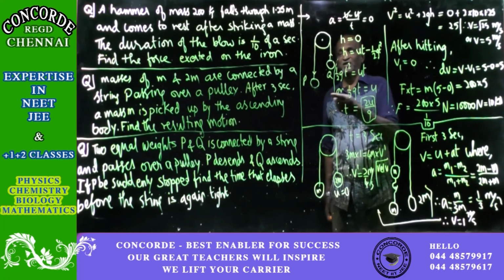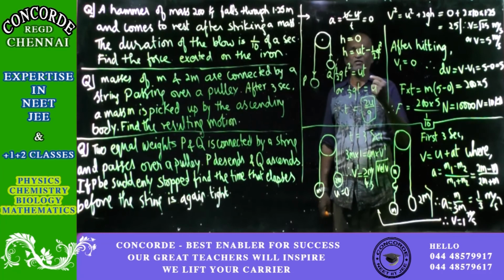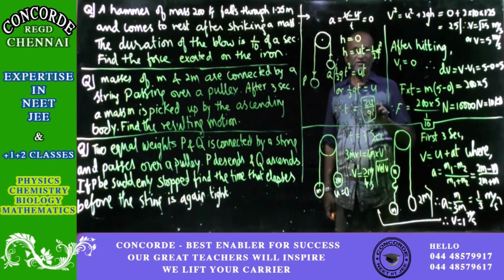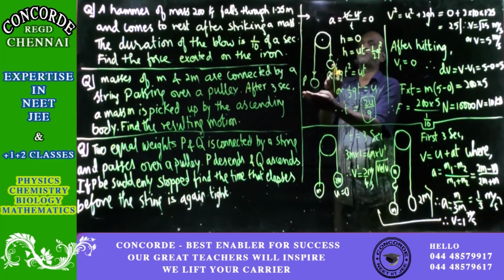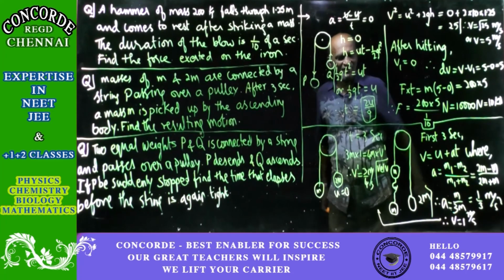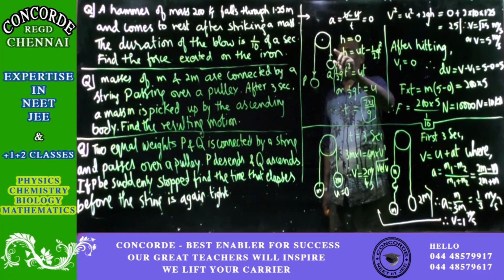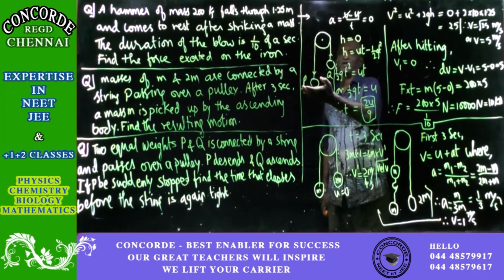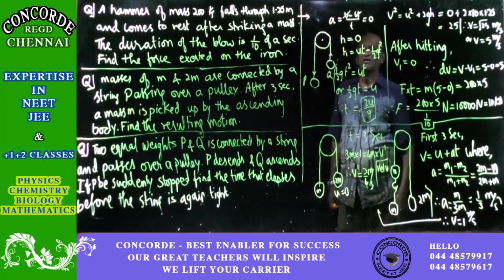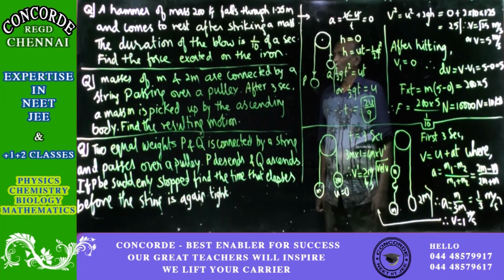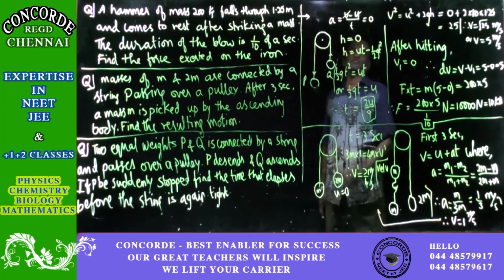So it is not the starting velocity. It is the velocity when you hold the mass P, or you can say it is the starting velocity for the other mass. Then the time taken will be equal to 2u by g. We have defined what u is: it is the velocity at the start when the other mass is just held and then left. So, if P suddenly stops, that's all.